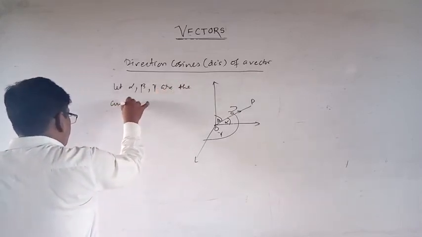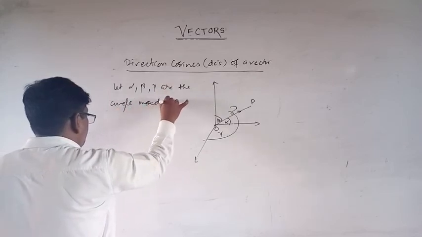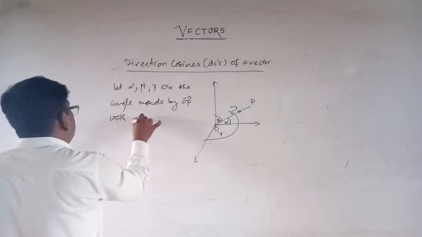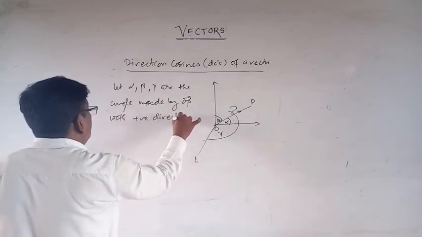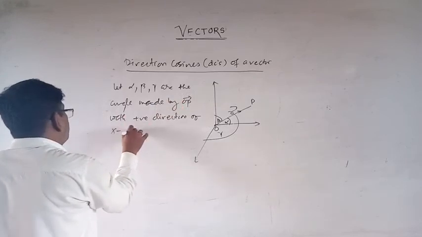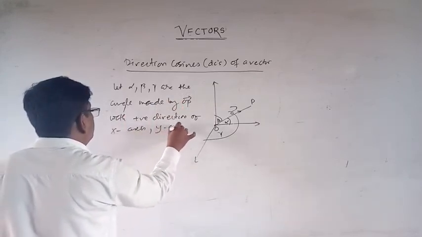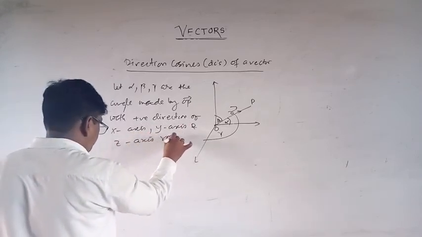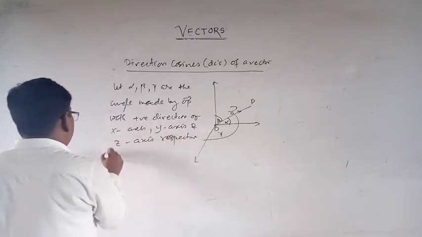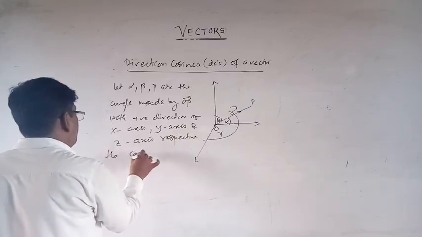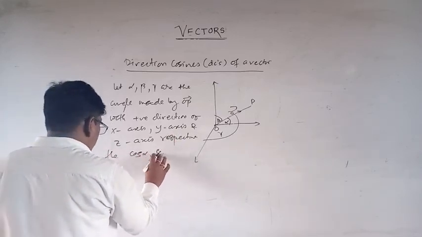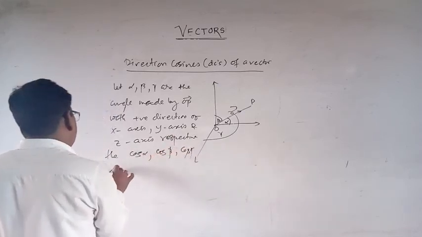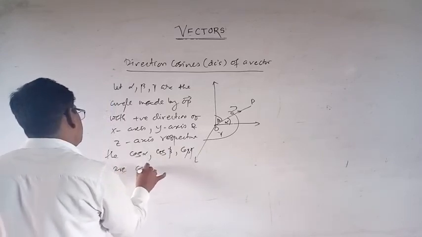If alpha, beta, gamma are the angles made by OP vector with the positive direction of x-axis, y-axis and z-axis respectively, then cos alpha, cos beta and cos gamma are called DCS.